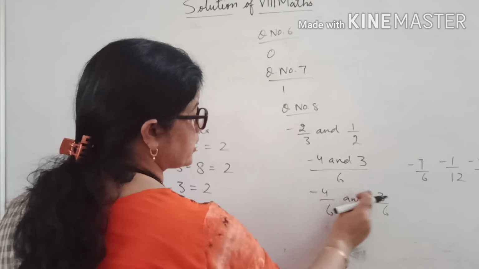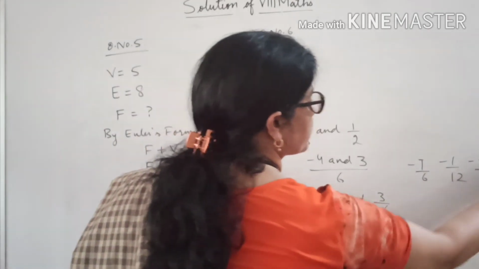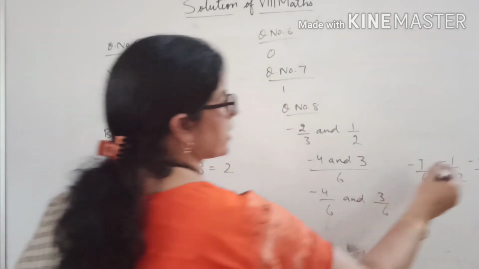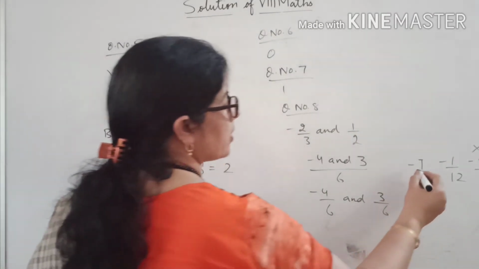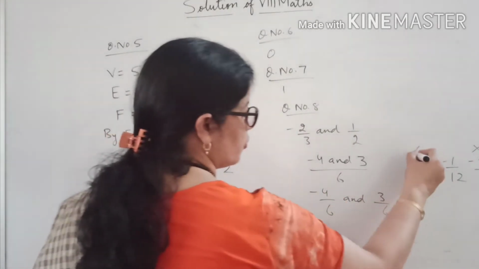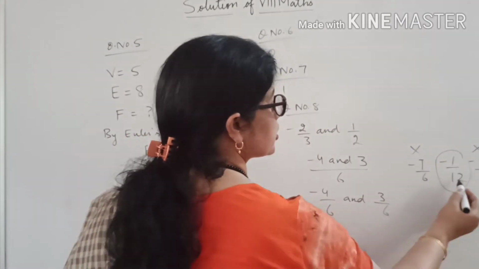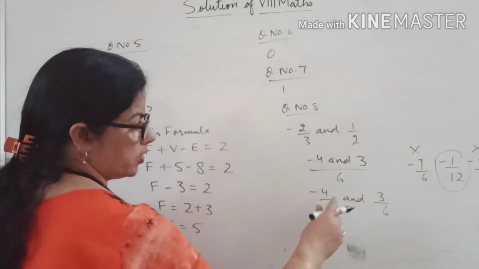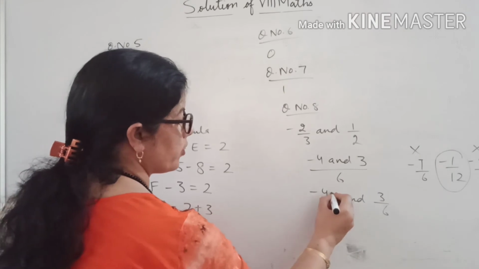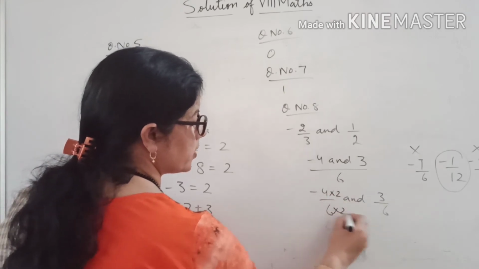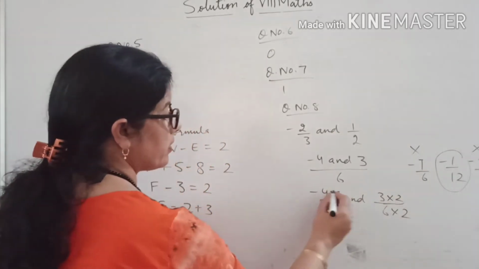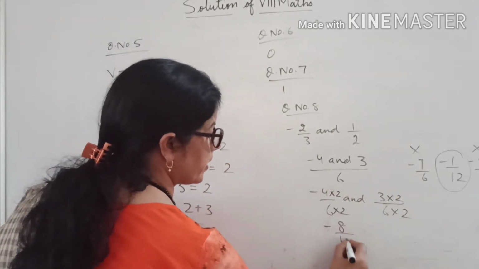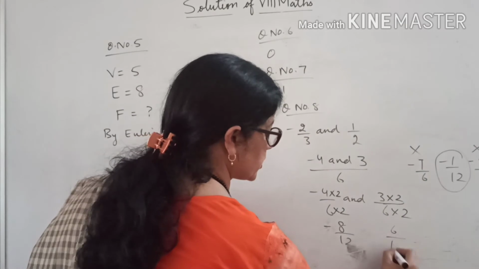Can 5 by 6 come in it? No. Minus 5 by 6 also cannot come because it is starting from minus 4 by 6. Can minus 7 by 6 come? No. And in this rational number the denominator is 12, so let us make this also 12. We will multiply this by 2, this by 2 to make the denominator 12. What will come? Minus 8 by 12 and here 6 by 12.